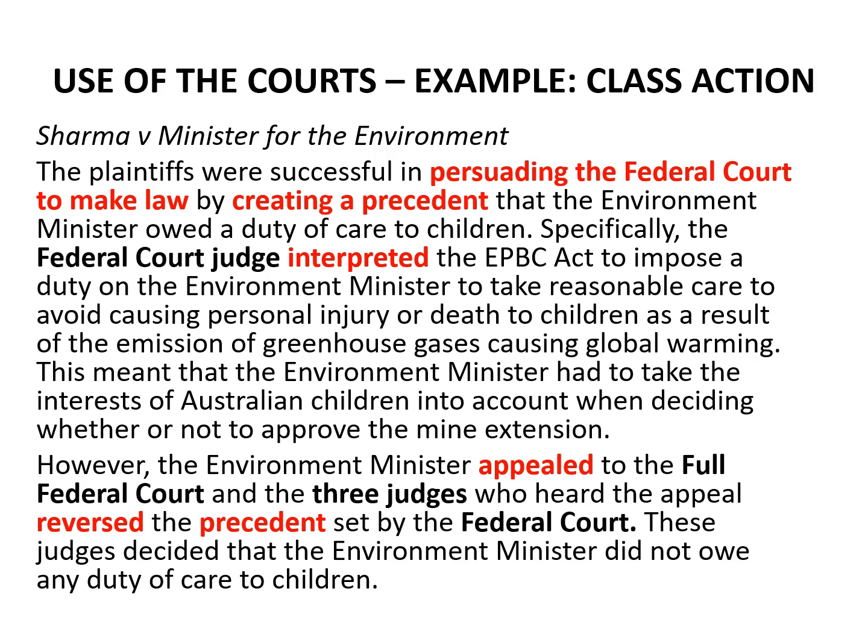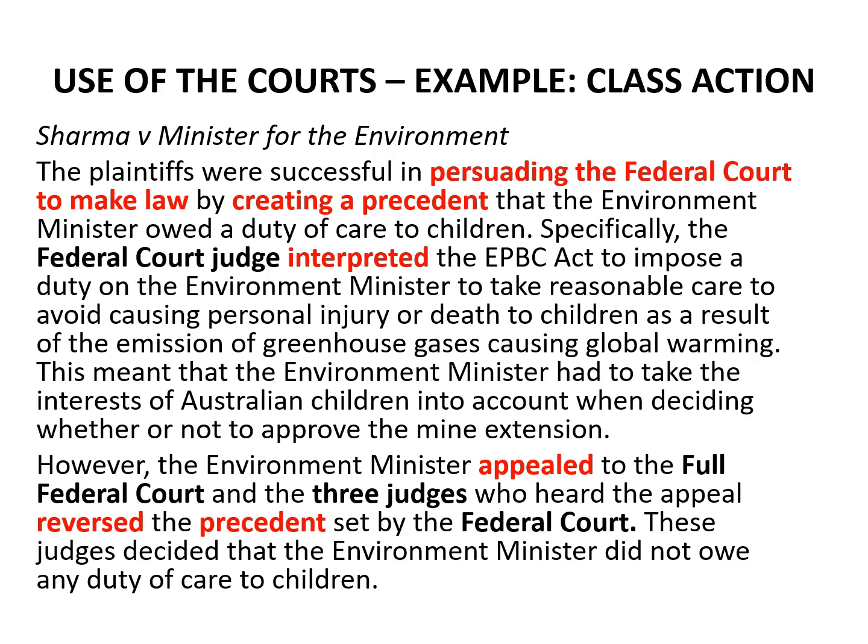The Environment Minister appealed the federal court judge's decision to the full federal court, that is, to a bench of 3 federal court judges whose role was to hear appeals from decisions of federal court judges. In that appeal, the 3 judges of the full federal court reversed the precedent set by the federal court judge.